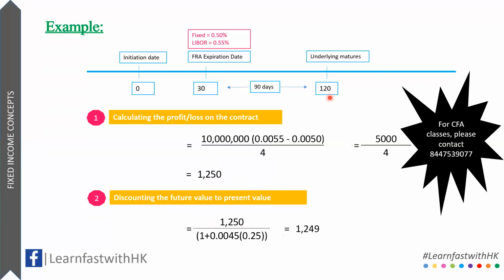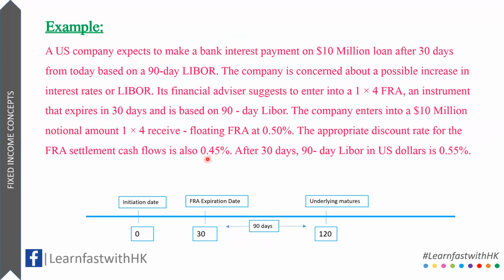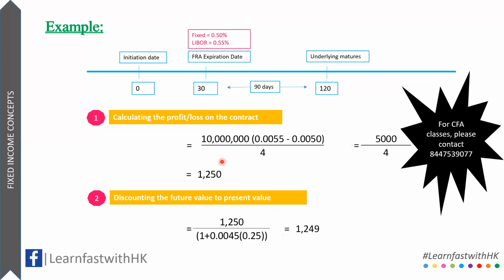Instead of waiting for 90 days, we discount the profit earned to the present value on some interest rate. The interest rate is already given in the question, which is 0.45% in this case. So in the second step, we will just discount it by 0.45%, but 0.45% is again an annual figure.